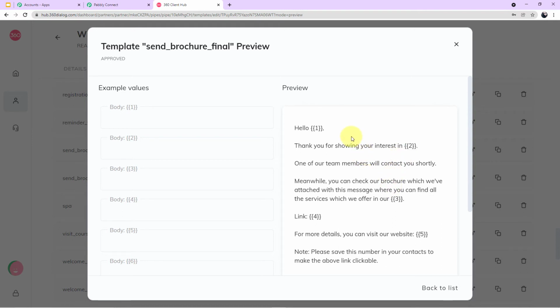Now, you people must be thinking, what are these numbers and why are they given here in double boxes? So let me tell you, these numbers are just variables which will keep changing according to the information of our customer. For example, in place of number 1, the name of our customer will come.